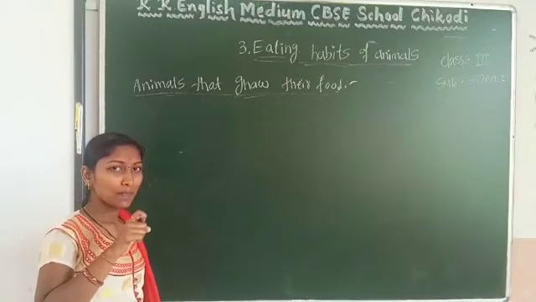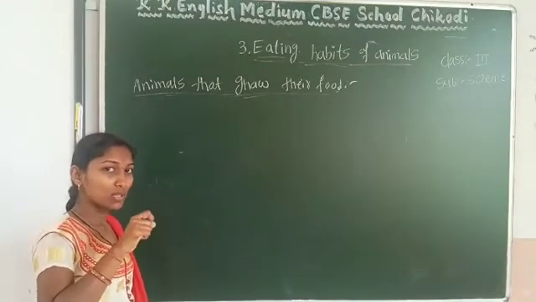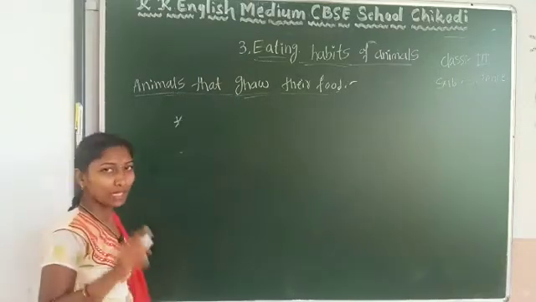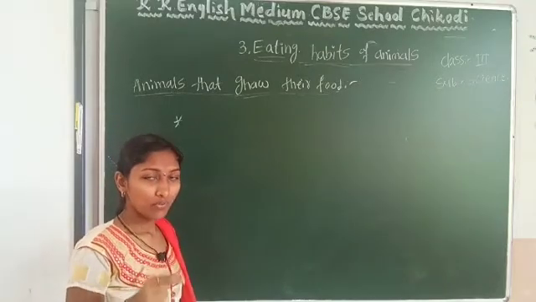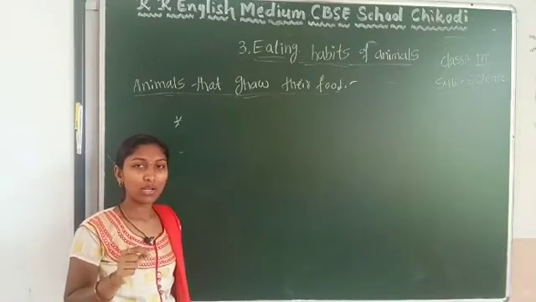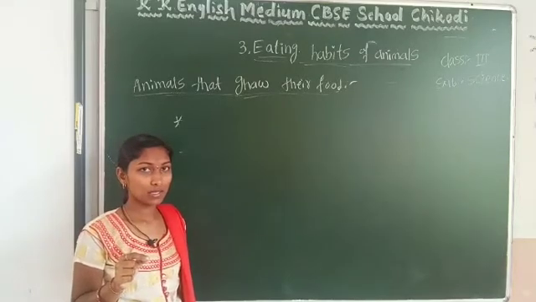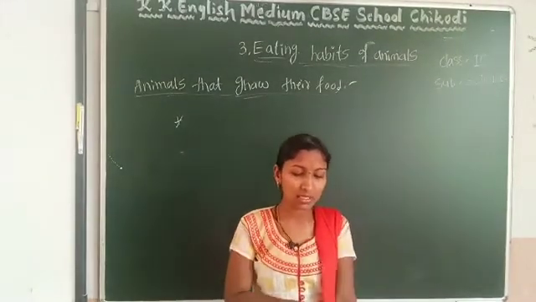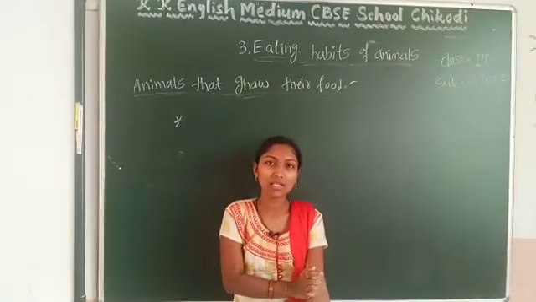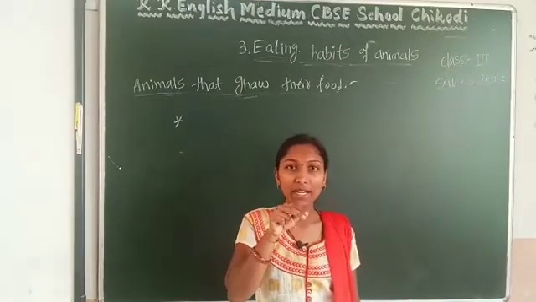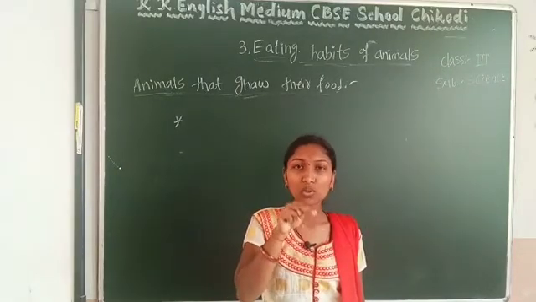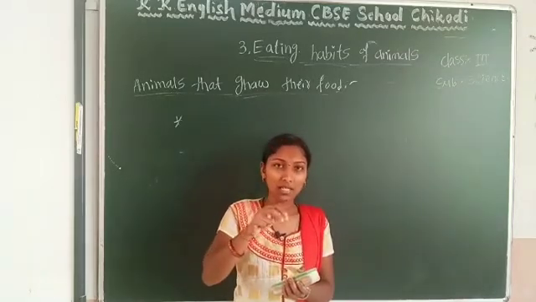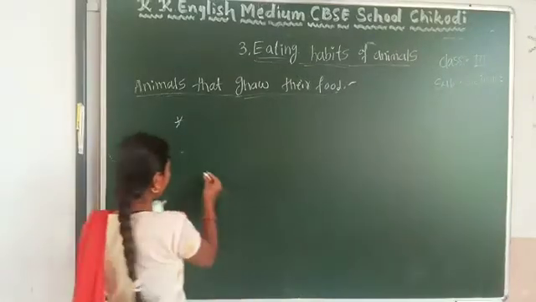The nuts or grains, that process we call gnawing. The biting process of the rabbit, rat, squirrels, we call the gnawing process. Understood? So what do these do? Have you ever seen the teeth of rat, squirrels? They have sharp pointed front teeth. By using those front teeth, it does biting, gnawing.